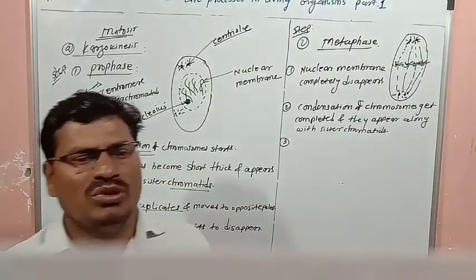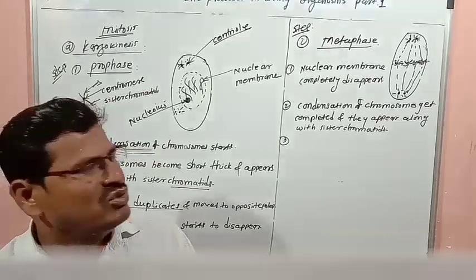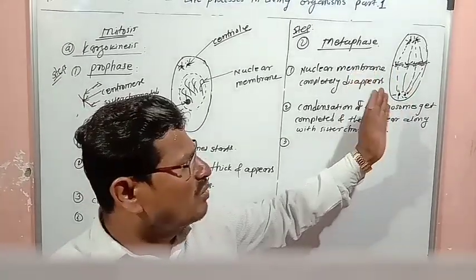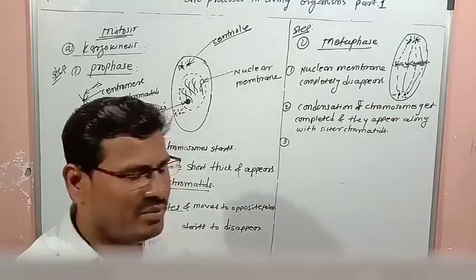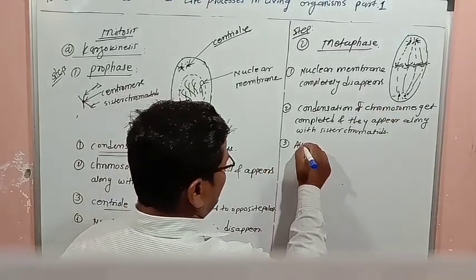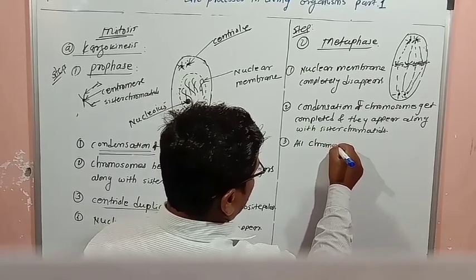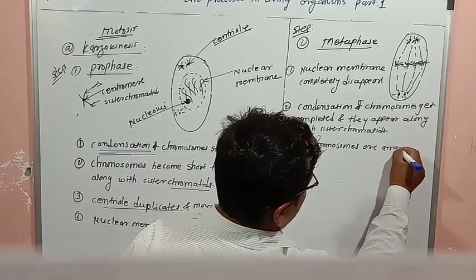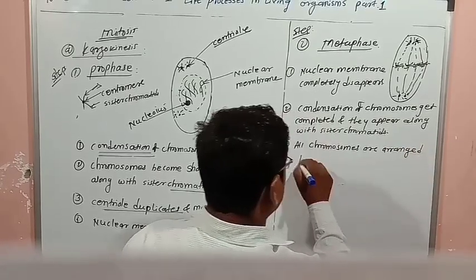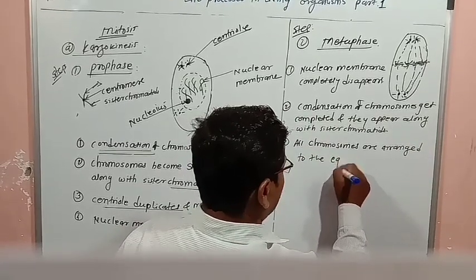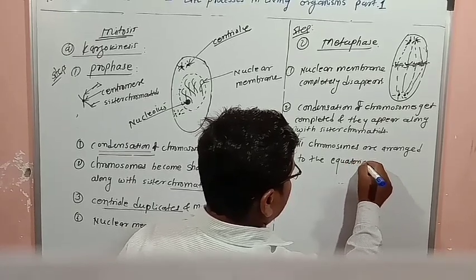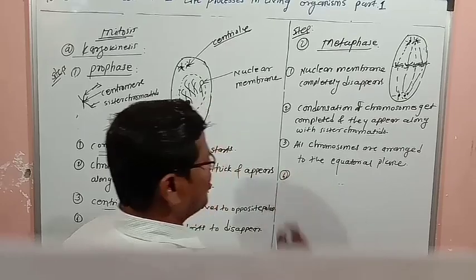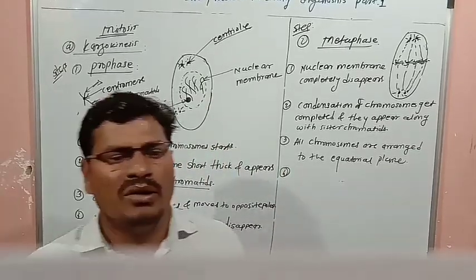And the third important point is that all chromosomes are brought to the equatorial plane. All chromosomes are arranged at the equatorial plane.